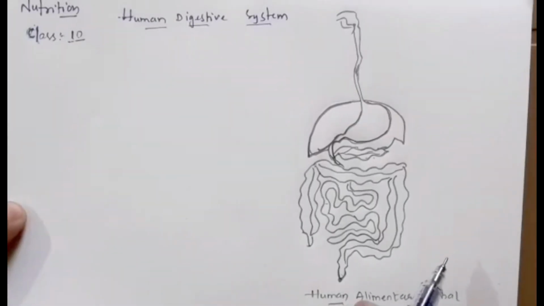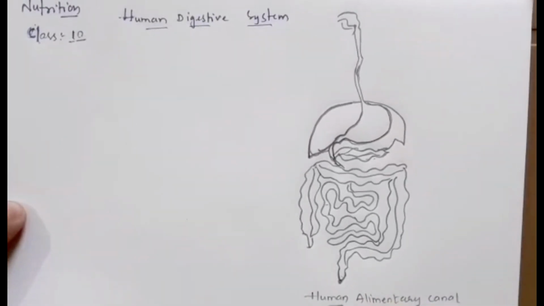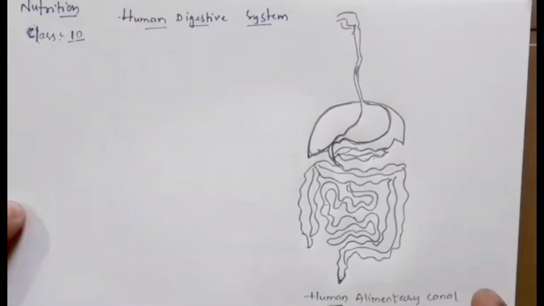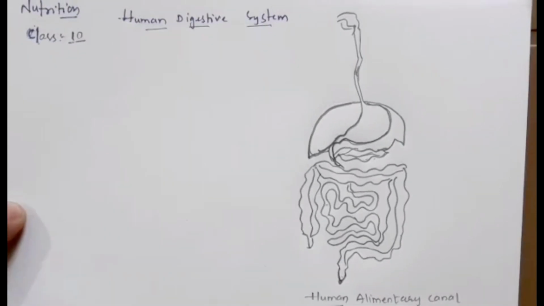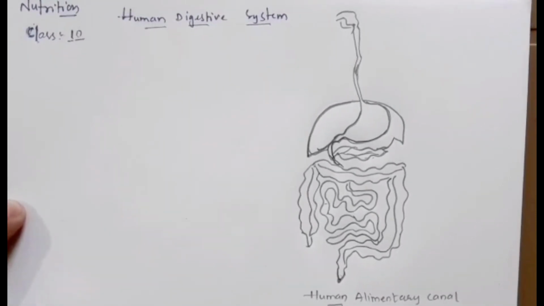Good morning students. Today we are going to study about a topic called human digestive system. In the previous session we studied about autotrophic nutrition, that is a process of photosynthesis in plants. So today we are going to study about the heterotrophic nutrition, that is a type of holozoic nutrition in humans. So let us study about the human digestive system.